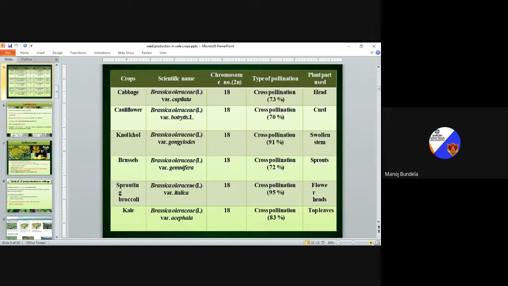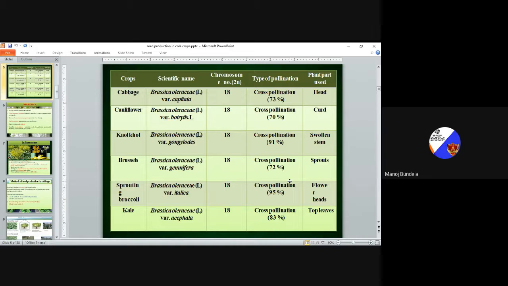Sprouting broccoli. The scientific name is Brassica oleracea variety italica. It is called sprouting broccoli, or we can say broccoli. Chromosome number 2n is equal to 18. It is a cross-pollinated crop and the cross-pollination percentage is 95%. The plant parts used are flowers and head.